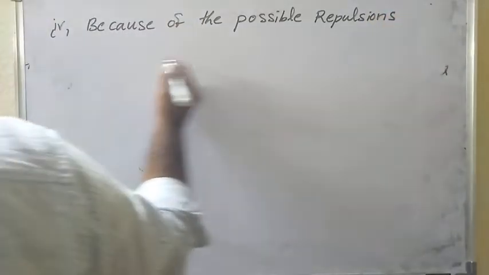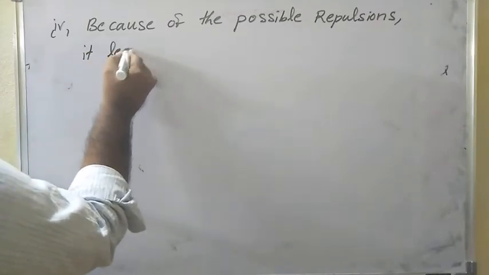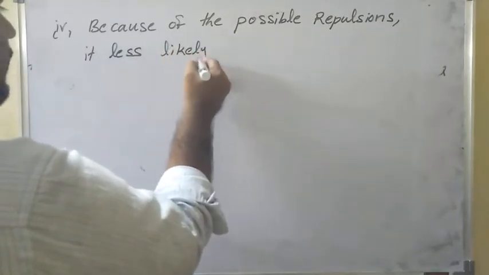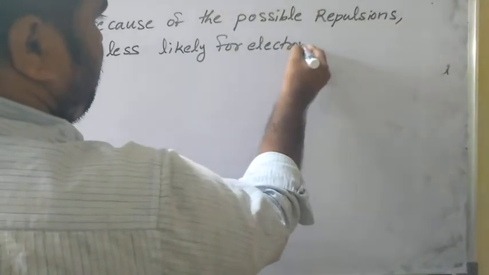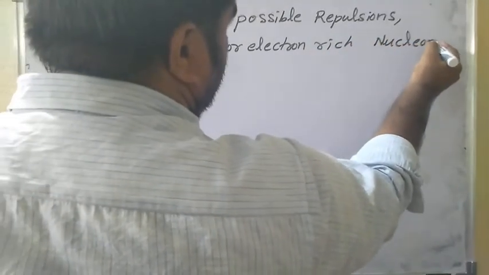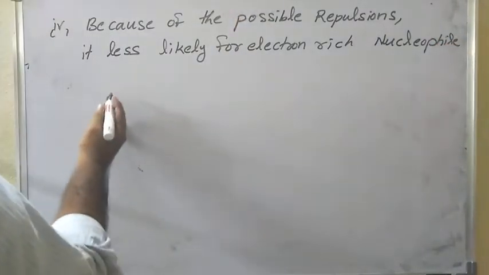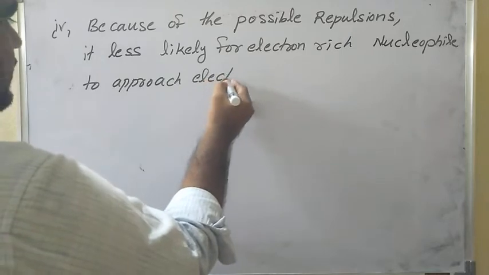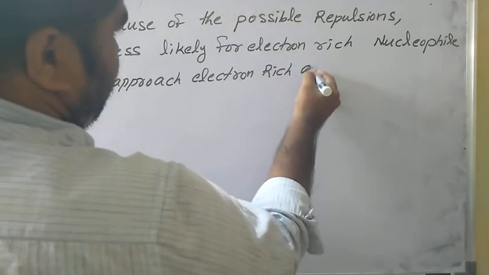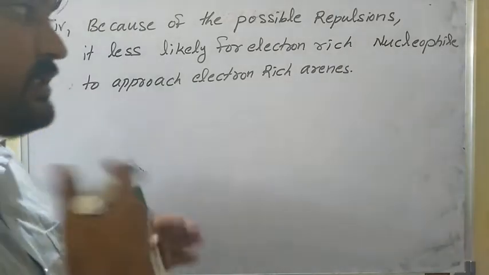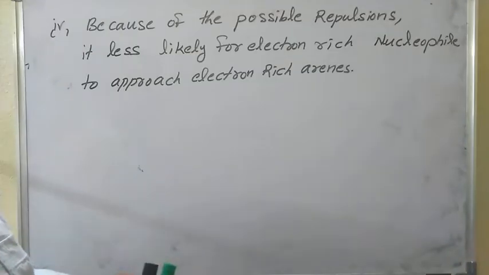Because of the possible repulsions, it is less likely for an electron rich nucleophile to approach the electron rich arenes. Electron rich means nucleophiles.